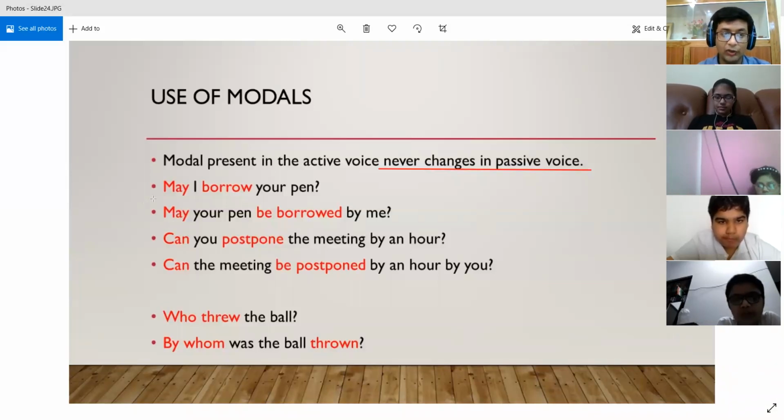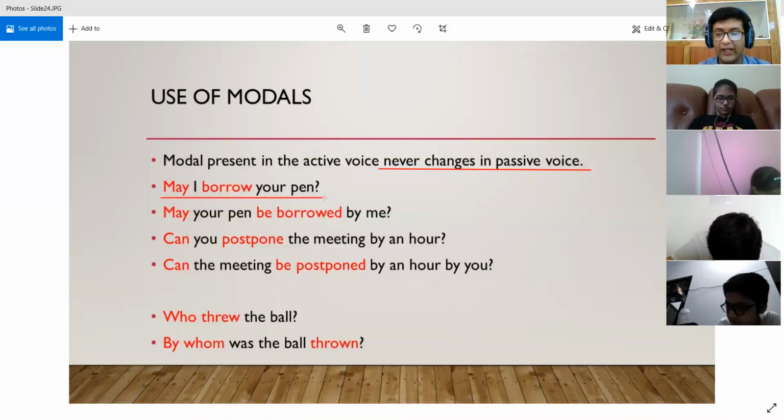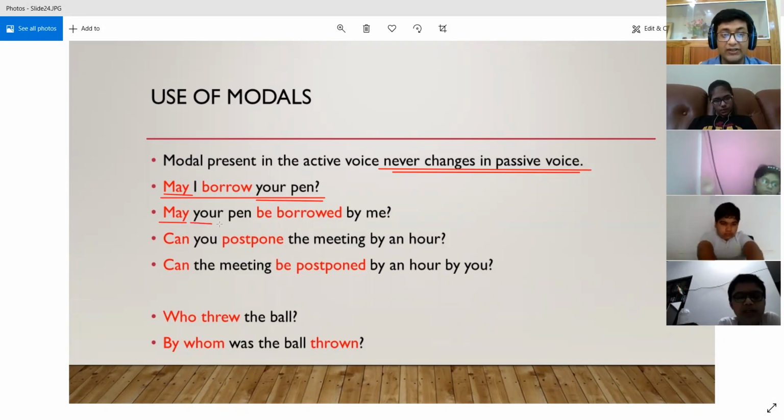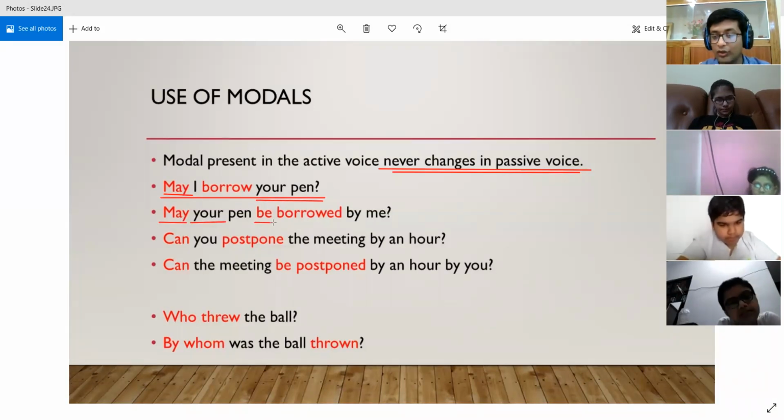Focus. So if a sentence is starting with a modal like, may I borrow your pen? So may present over here is a modal. And we know that a modal never changes in the passive voice. So it is going to remain as it is. So may, then your pen, that is the object in the active voice, naturally becomes your subject in the passive voice. So it will be may your pen. And in cases of modals, the be verb comes as it is. We don't change the be verb in modals also. So may your pen be borrowed.